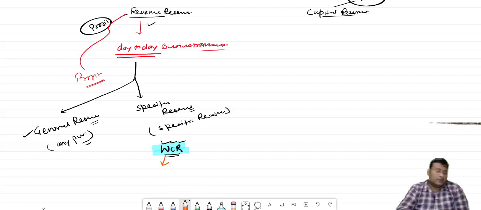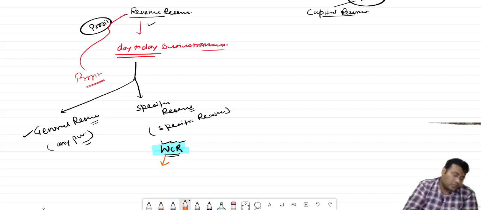Not any other reason. So general reserve is for any reason, specific reserve is for a specific reason, and otherwise it cannot be utilized.